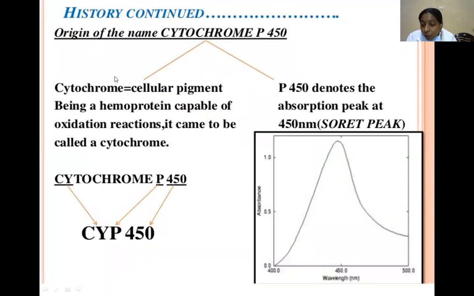History, name, and origin of cytochrome P450. Cytochrome means nothing but a cellular pigment or heme protein. It is capable of oxidation reactions, hence it is called a cytochrome. The P450 denotes an absorption peak at 450 nanometers. Hence, it is called cytochrome P450.